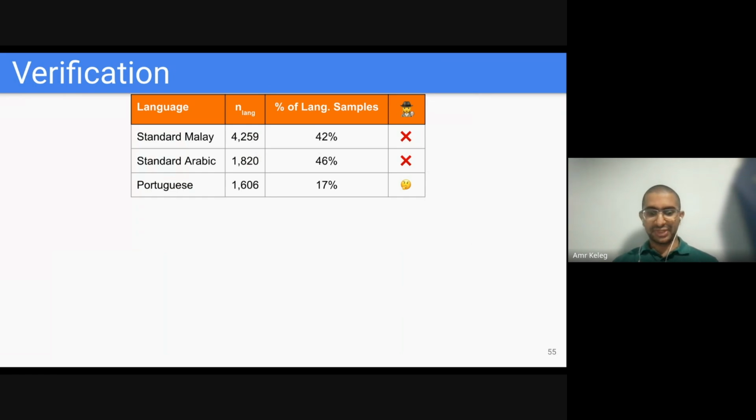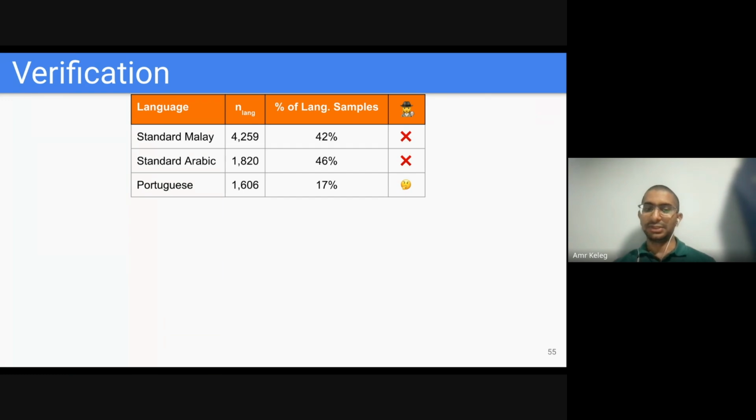This method is promising when it comes to finding inputs and targets in two different languages that need to be discarded in the sense that they're not aligned. But we also noticed that this method flags languages like Standard Malay, Standard Arabic, and Portuguese. In verifying these, for the first one, the model was confusing Standard Malay and Indonesian. So it's more of a false negative from the language ID model and not really an issue with the dataset. Similarly for Standard Arabic, it was confusing Standard Arabic and some dialects, specifically for really short targets or inputs. And for Portuguese, we also had a sense that's the case.